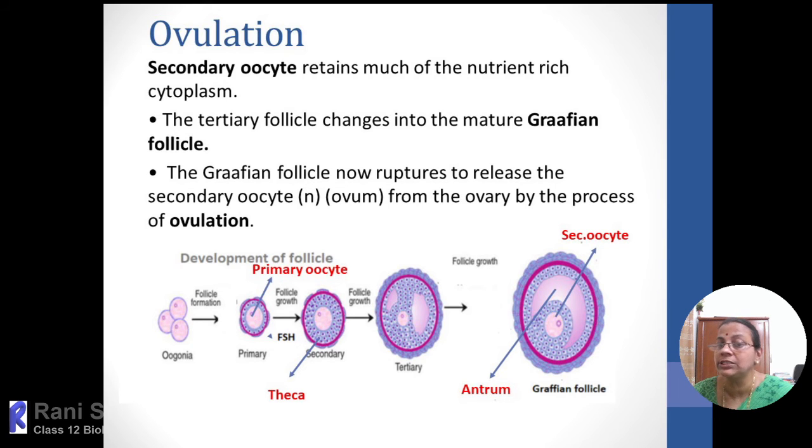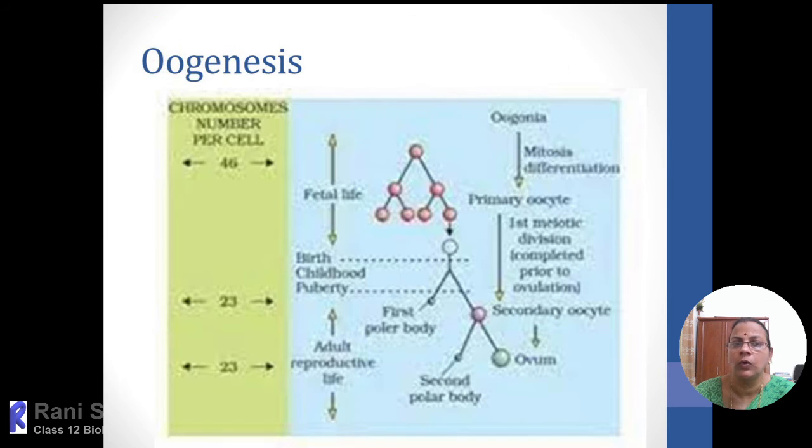Graafian follicle means inside that, the primary oocyte will undergo meiotic division and complete meiosis I, and as a result, a secondary oocyte forms. Soon after the formation of the secondary oocyte, the Graafian follicle will rupture. The rupture of the Graafian follicle and release of the ovum from it is called ovulation.